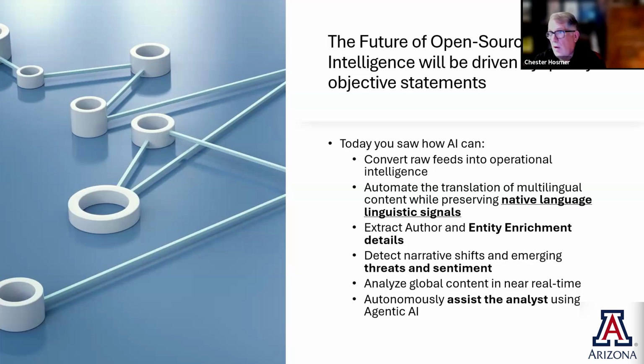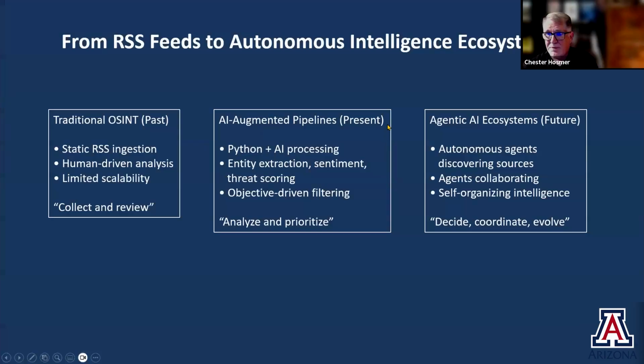So today you saw how we can convert raw feeds into operational intelligence, how we can automate the translation of multilingual content while preserving the native language signals. We can extract author and entity enrichment details. We can detect narrative shifts that identify threats and sentiment. We can analyze global content in near real time, and we can autonomously assist the analyst using agentic AI. So that's the whole concept. We want this to work autonomously and then deliver quality information and content to the analyst.